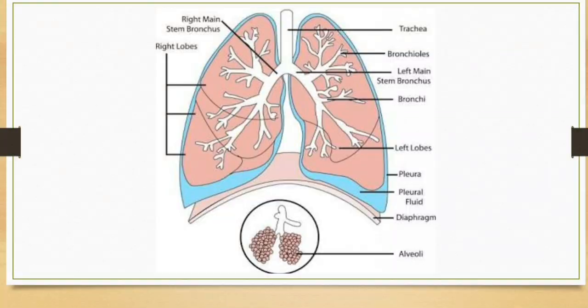Shortly now, we are revising our steps of respiration. First, breathing or pulmonary ventilation, by which atmospheric air is drawn in and carbon dioxide-rich alveolar air is released out. Second is diffusion of gases, oxygen and carbon dioxide, across the alveolar membrane. Third is transport of gases by blood. Then diffusion of oxygen and carbon dioxide between blood and tissues, and then utilization of oxygen by the cells for catabolic reactions and the resultant release of carbon dioxide.